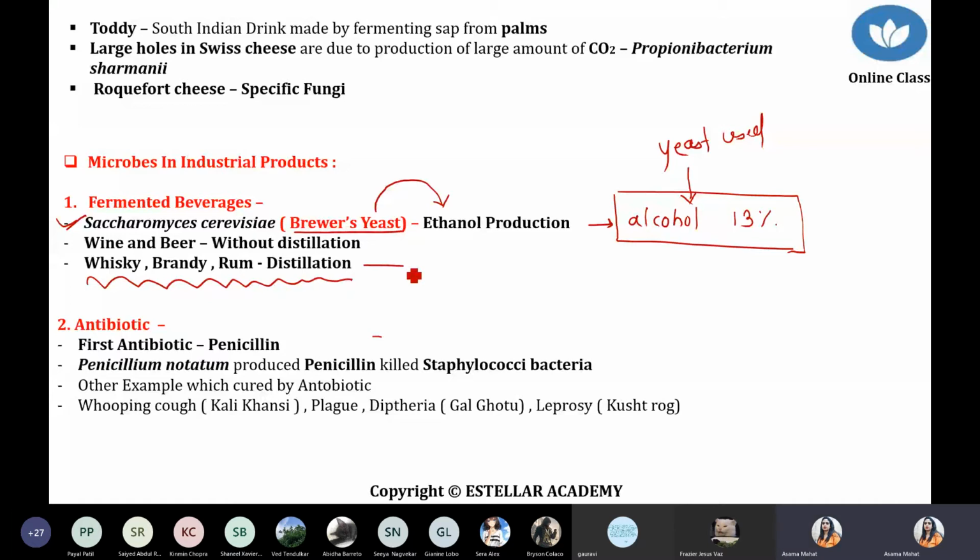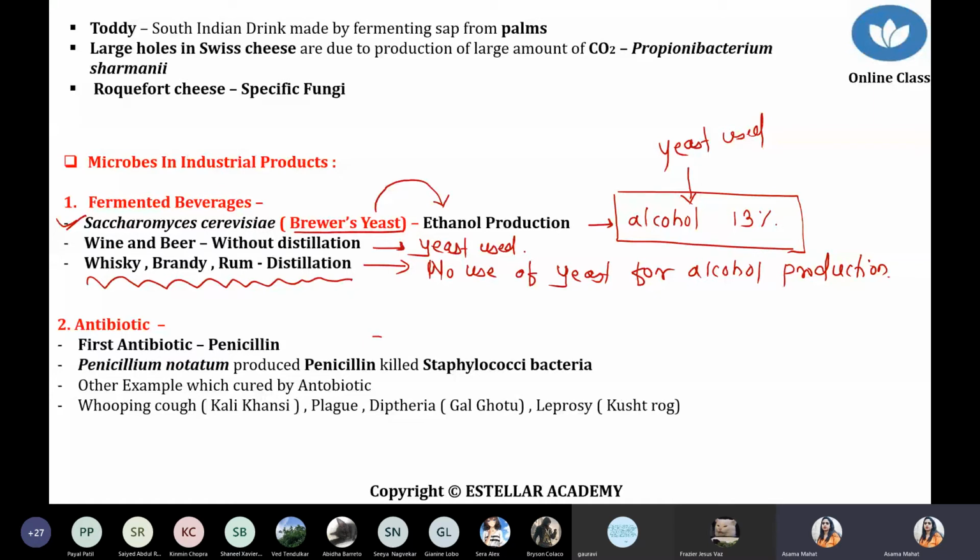And what is the meaning of without distillation? It means that you can use yeast. Yeast is used for alcohol production. So two types of liquors are actually available, distilled and without distillation. Distillation means you have to produce that high concentration alcohol drink without any microbe, without any use of yeast.